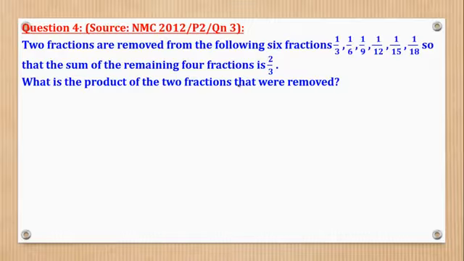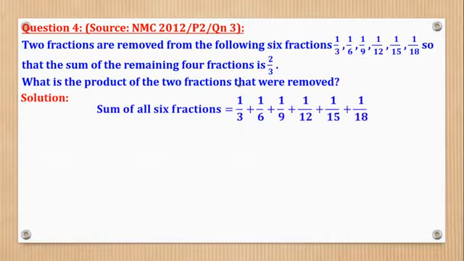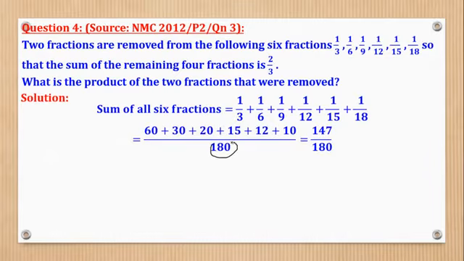Now what we are going to do, we are going to first add all the 6 fractions. And what does it give? So here the LCM we shall get is 180. Now 180 divided by 3 gives you 60 times 1, which is this. 180 divided by 6 gives 30 times 1, which is this. Do the same until you get all these values in the numerator. So when you add all the values in the numerator, you'll come up with 147. We shall first leave it like that without reducing.